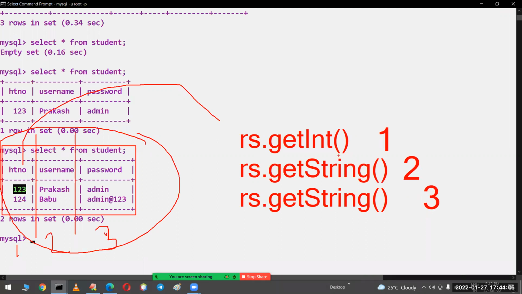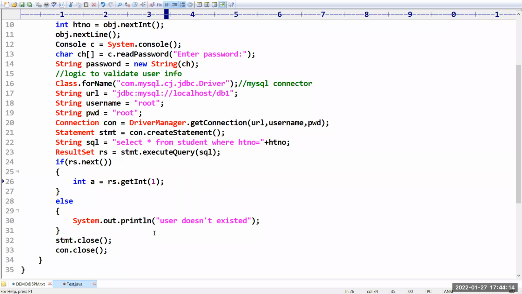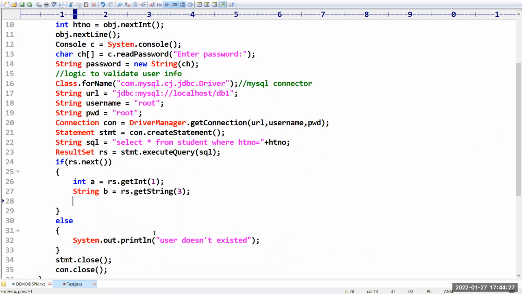But we don't want username. Sir, we want only hall ticket number and then password. I am getting these two pieces of information. Let us see how I am going to capture them. Integer a is equal to res.getInt, and String b is equal to res.getString(3), so the third column. So I got the data.